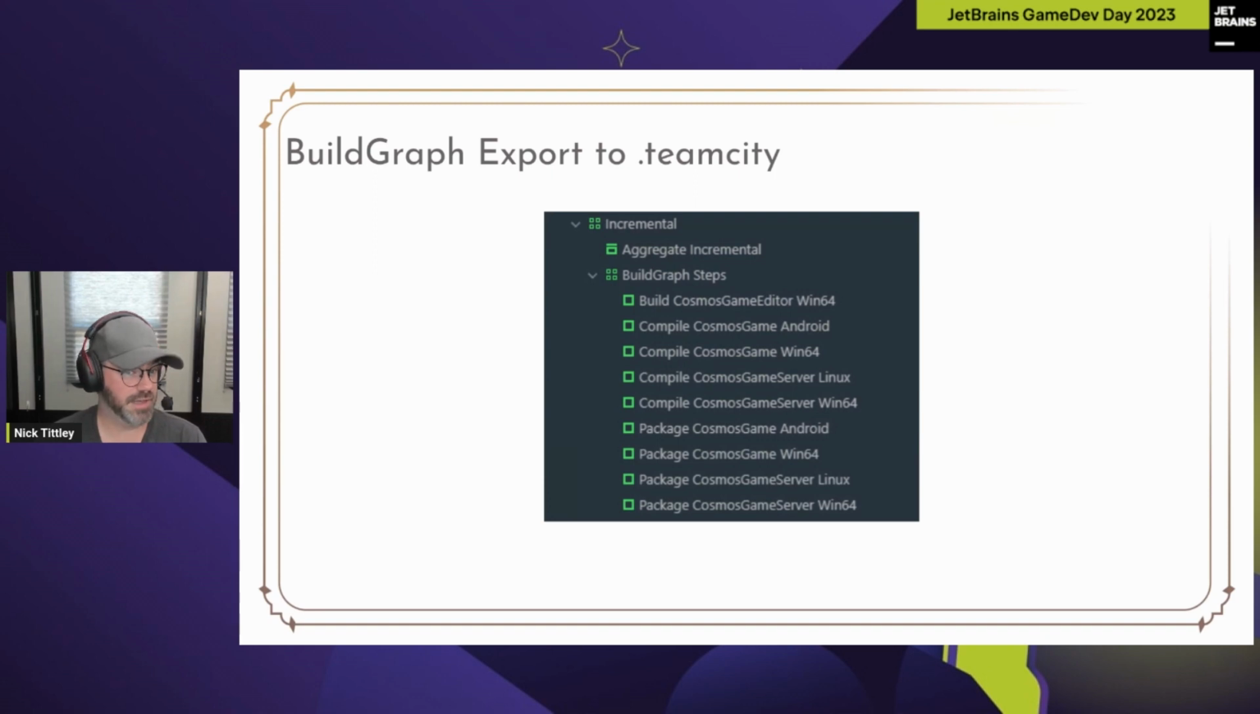In the UI, it looks like this. So this is our incremental builder. It runs after any check-in in the game, and it tells us if we broke the compilation of the game on any of our target platforms. And you can see that we expose only the aggregate really in terms of what's useful on a daily basis. All the BuildGraph steps are hidden inside a sub-project, and that's because normally, unless it breaks, we don't really care about them. They just run, and we're happy to not see them pollute our UI.